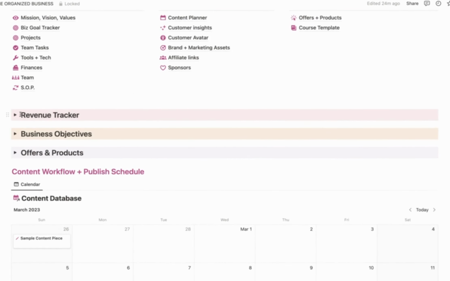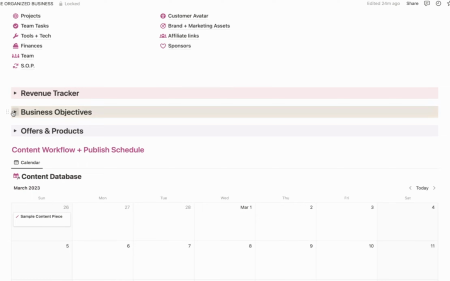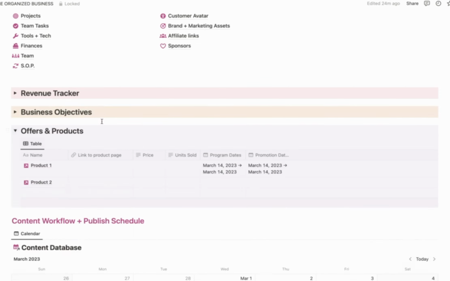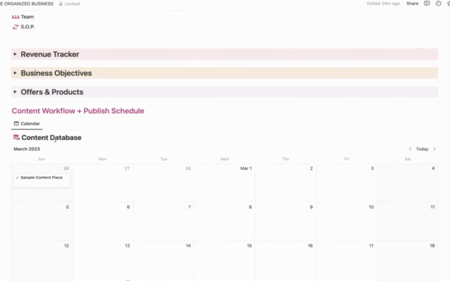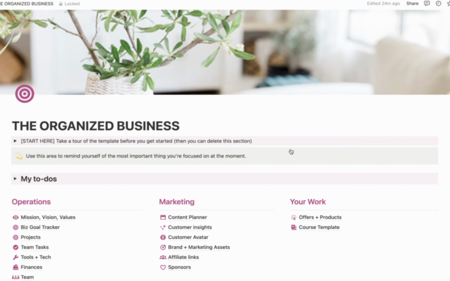You've already seen all of these. These are just quick links to your revenue tracker. If you always want to keep that open, it's just right there. Or if you always wanted to keep your business objectives top of mind, you could keep this open all the time. Or if you wanted to keep your products and offerings open all the time because you're currently working on a product, it's right there. Or you could archive those or put them away and never see them again. I just like having them there because they're really important trackers. And then down here's your content database again, right? So that is the organized business.